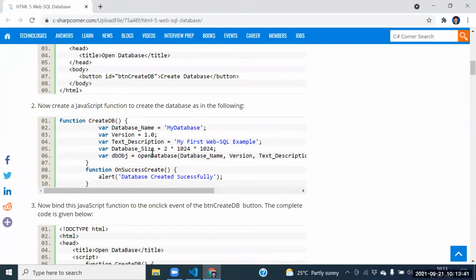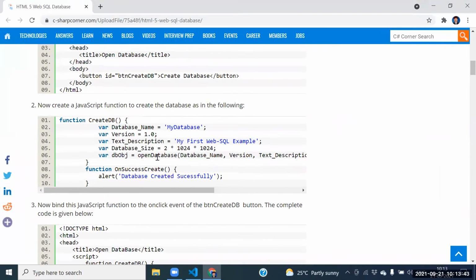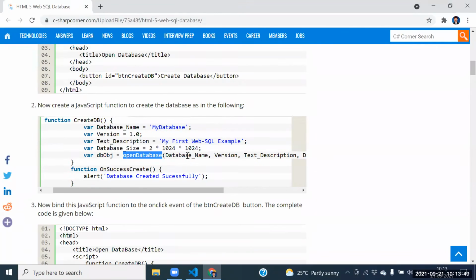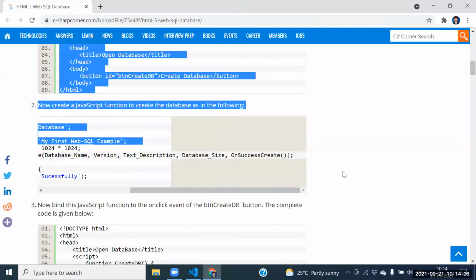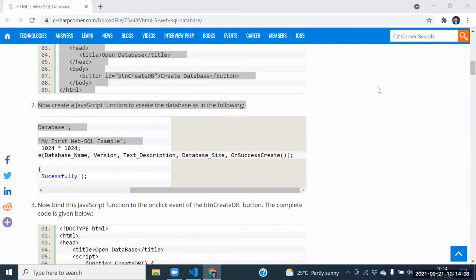How to open the database, with the help of which function? Open database. What is argument one? Database name. What is argument two? Version of the database. What is argument three? Description of the database. What is the size of the database? Size we need to pass as 2 into 1024 into 1024, whatever the size is, that size we need to pass.